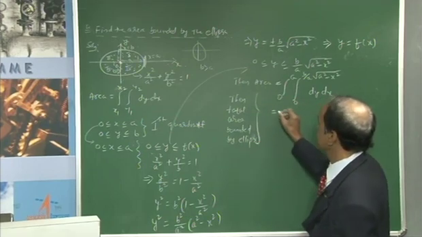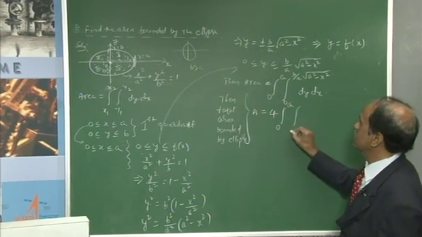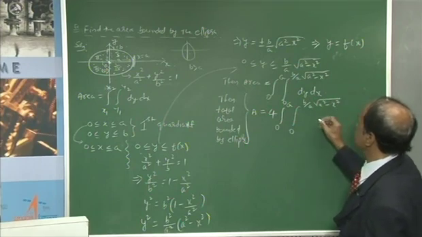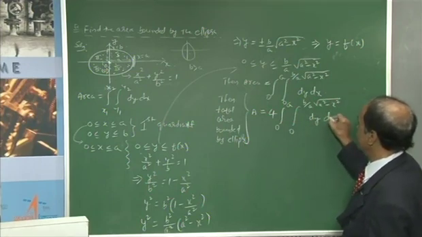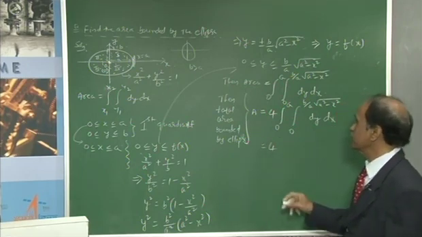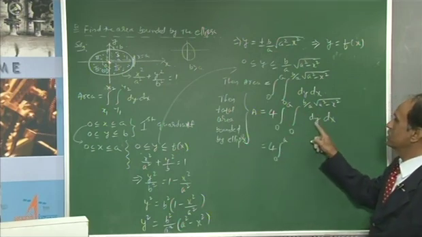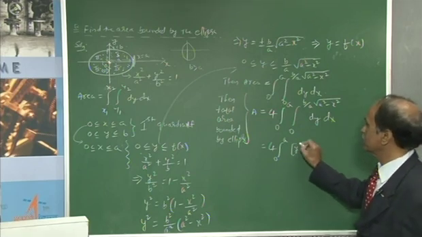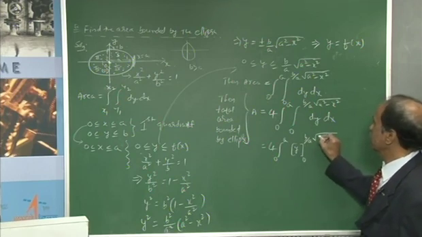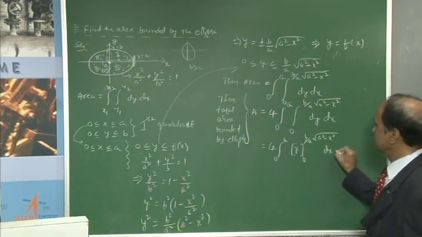All this is given by 4 times the integral from 0 to a and 0 to b by a root of a square minus x square, dy and then dx. So you will take the integration 4 times, it is 0 to a, and dy gives y, from 0 to b by a root of a square minus x square, and it is dx.